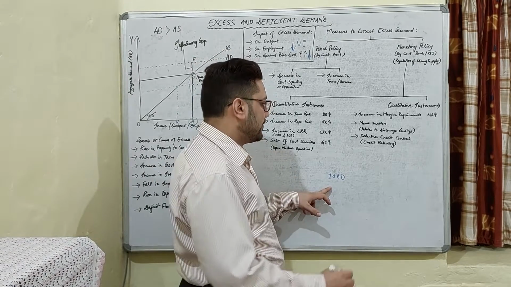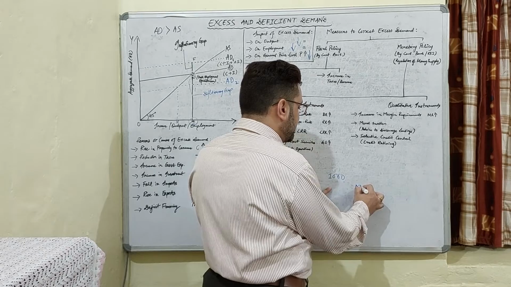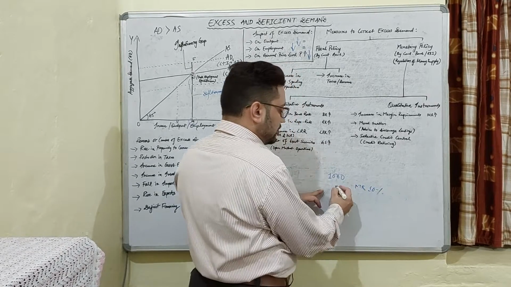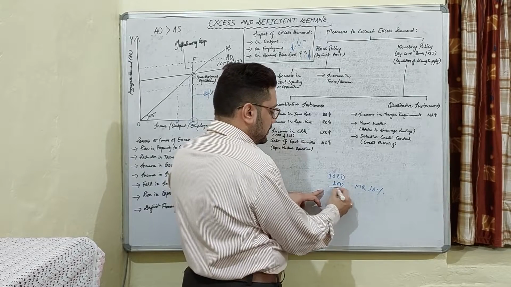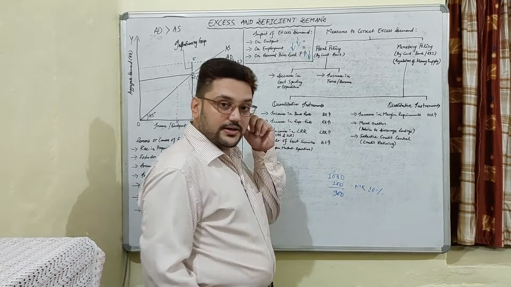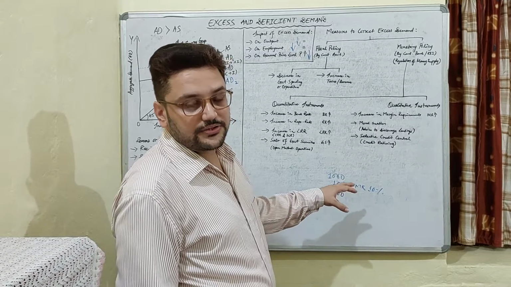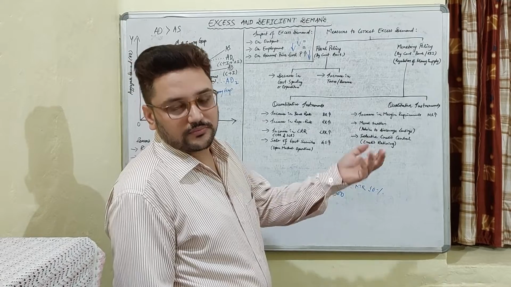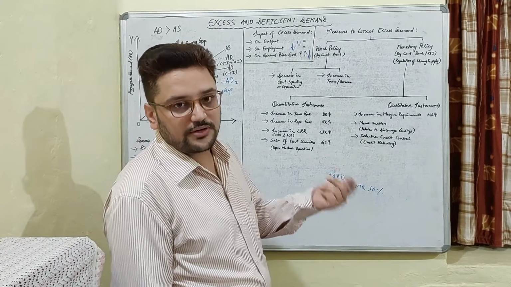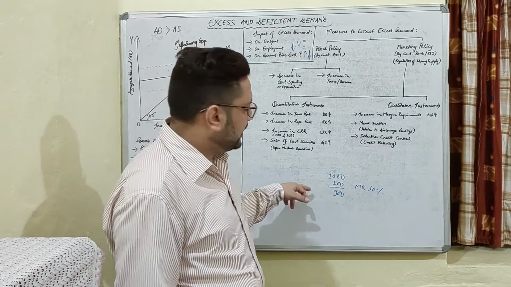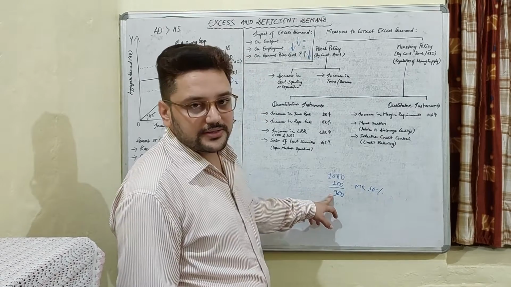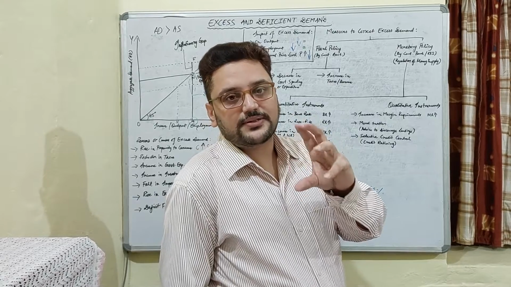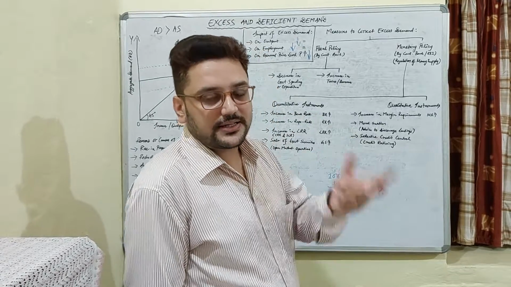So the legal margin requirement is 10%. So if anyone is giving 1000 rupees collateral security, say a land of 1000 rupees or a car of 1000 rupees or a jewelry of 1000 rupees, the bank will lend the loan only for 900 rupees, because 10% is the margin requirement. Margin requirement is the margin which the banks keep in order to cover any increase or decrease in the value.